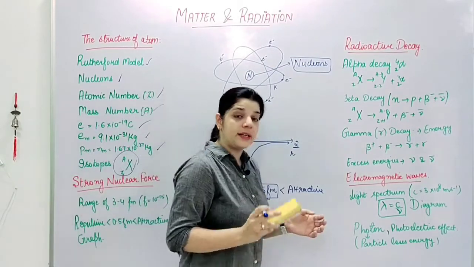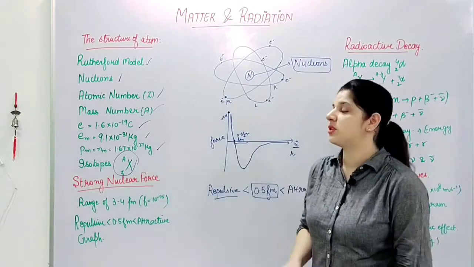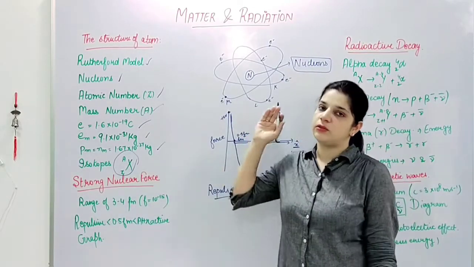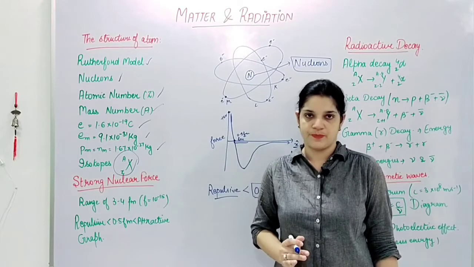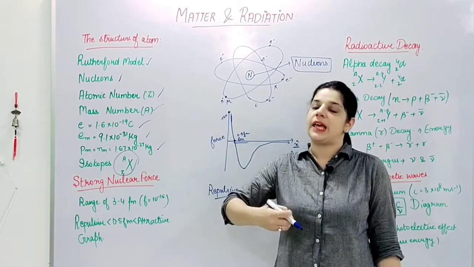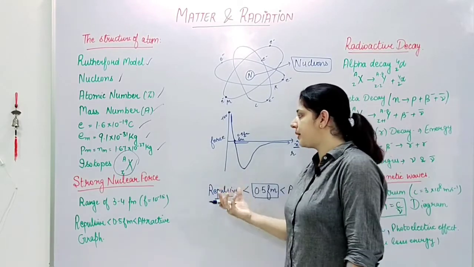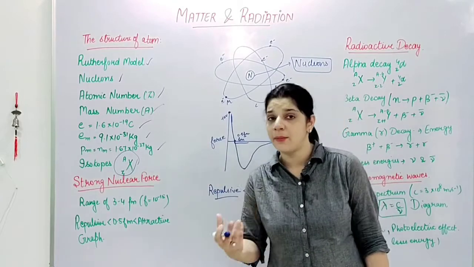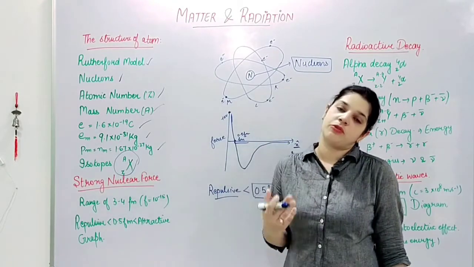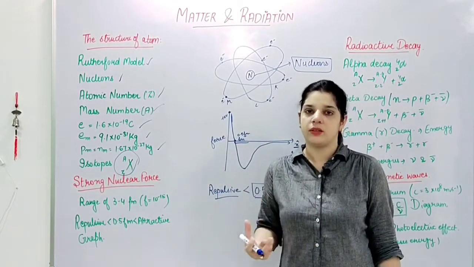Also, it is said that nuclear forces are the strongest forces in the universe. If we could compare these forces at the same range, nuclear forces would dominate every other force.